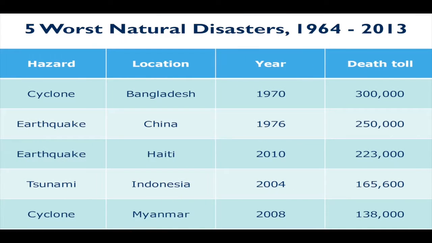The second worst natural disaster during the past 50 years was an earthquake that occurred in China in 1976. This occurred in a city called Tianjin, and Tianjin was predominantly brick. Unreinforced brick masonry is a bad deal when you're talking about earthquakes. These bricks are all dependent upon gravity to stay in line, and when the earth shakes a little bit, the bricks fall over. And that's what happened in 1976. The sad thing is 250,000 people lost their lives because of this particular earthquake.